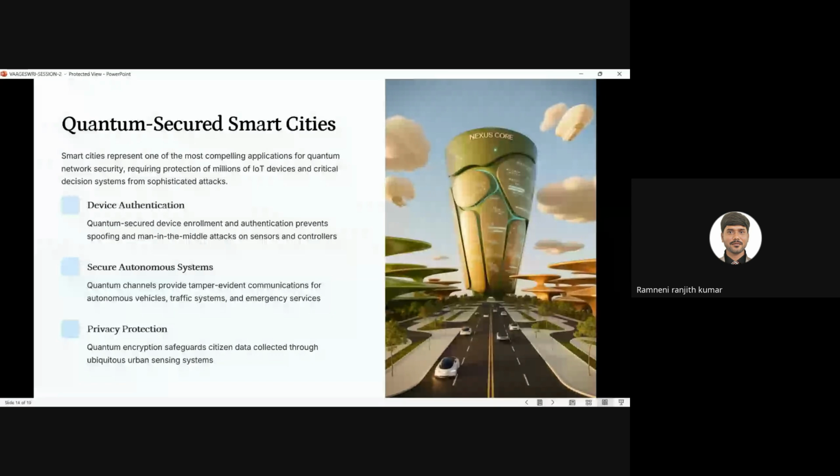Here we have the three types of quantum-secure smart cities. One is device authentication, second is secure autonomous systems, and next is privacy protection. Device authentication means we have to prevent the spoofing of IoT systems. Everywhere we are using IoT sensors, they should not be spoofed.